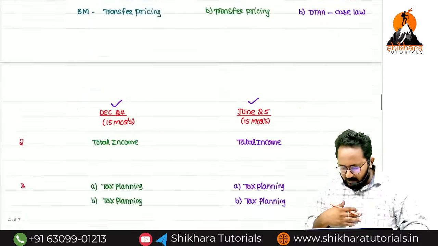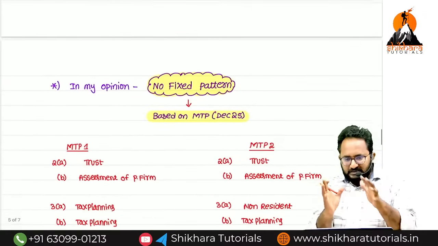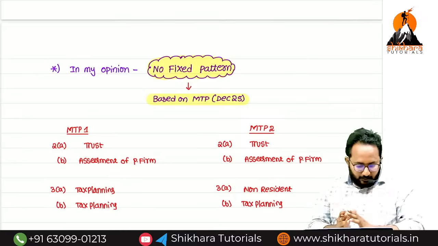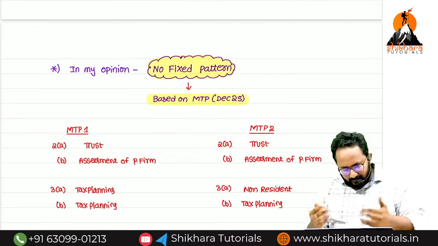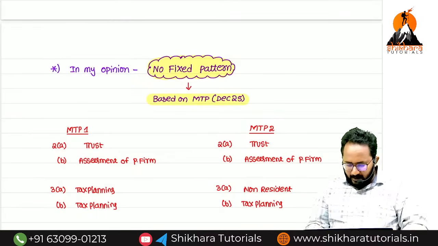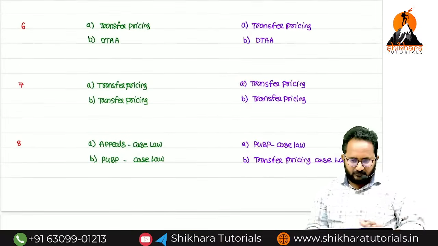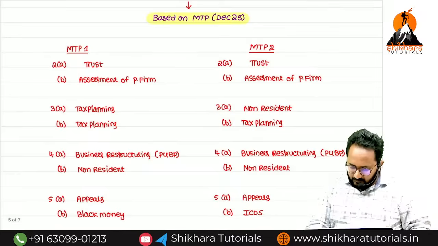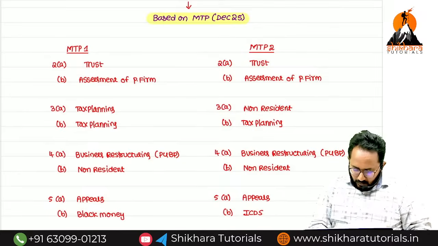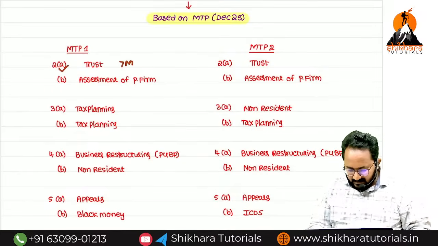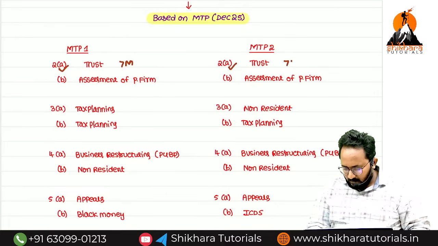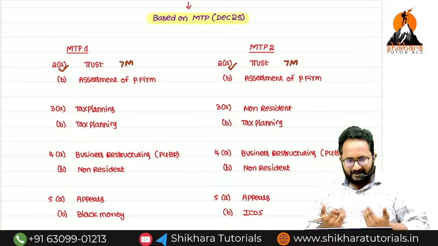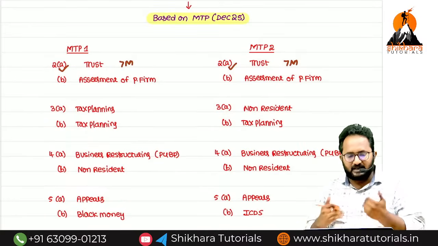Definitely, in my opinion, don't prepare question-wise. Like, if I prepare these chapters, I can write 3A, 3B, 4A, 4B. These things will not work out, because if we prepare based on the question numbers, it will not work out. Why? In the recent MTPs they gave a 7-mark question, 2A, from the trust chapter. Definitely we can give a choice between charitable trust or religious trust, but they gave the questions from the trust chapter.